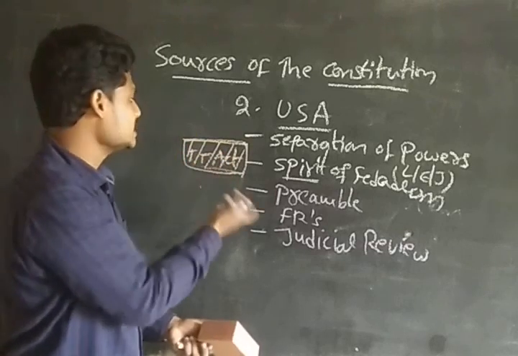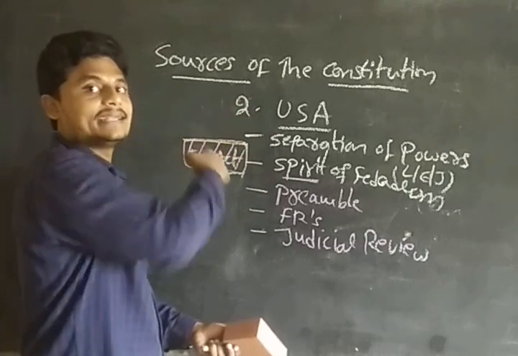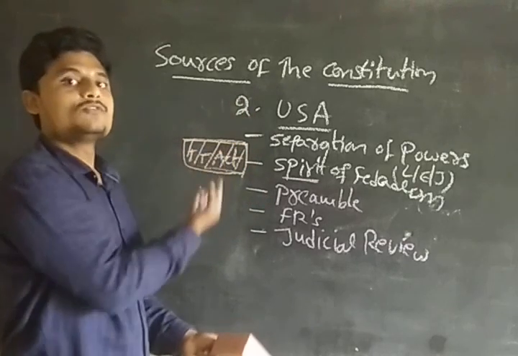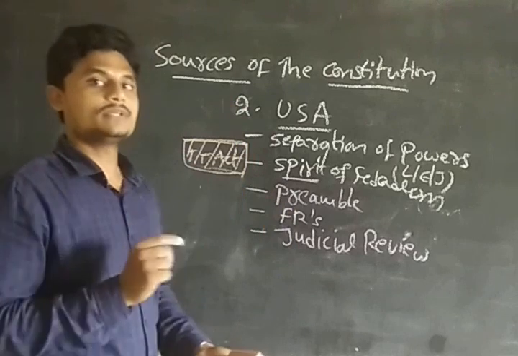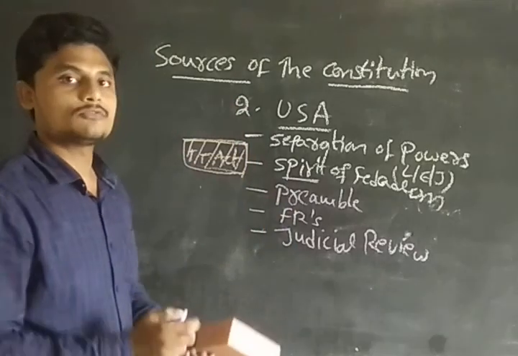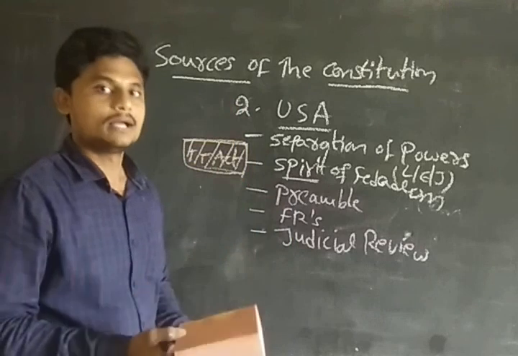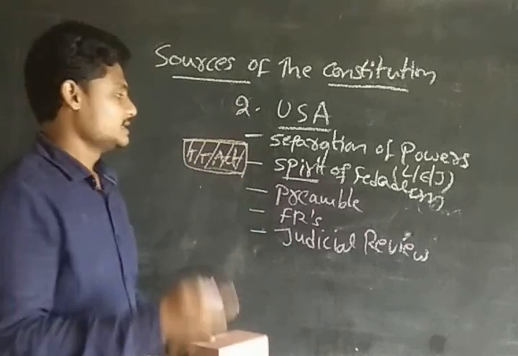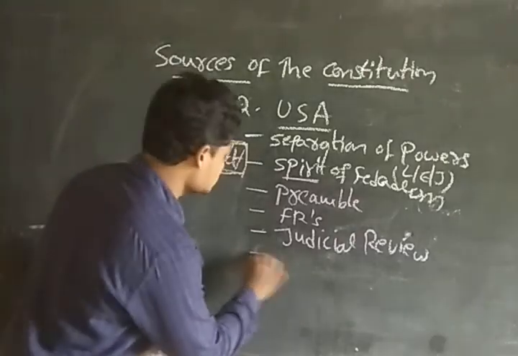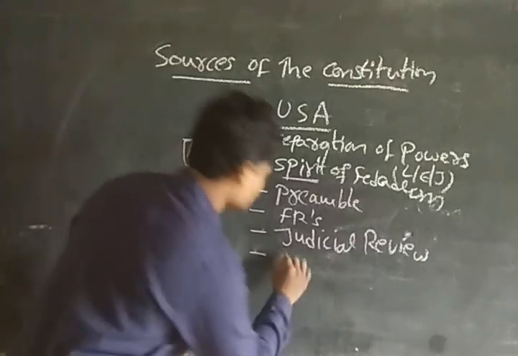Whatever is inside this act will also be reviewed by the judiciary. This is the judicial review of the USA. That is, the USA follows the due process of law, but India follows the procedure established by law, guys. This is the judicial review. So after the judicial review, we have the concept of the vice president.